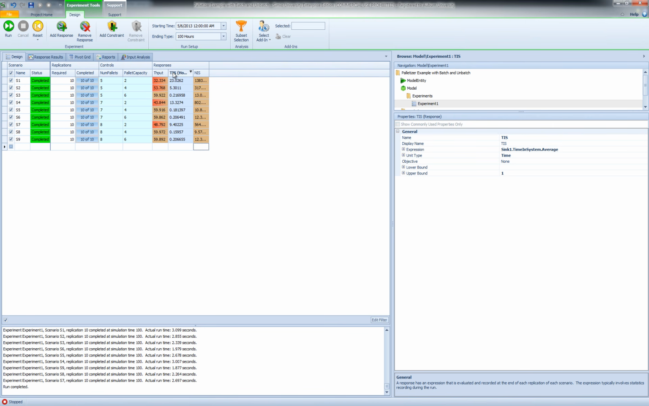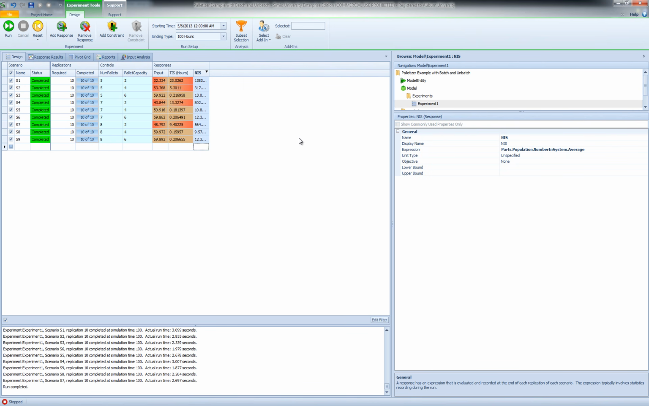We also have defined the response for the average time in system for all of the parts that leave the system. And we get the average time in system from the sink object, so sync1.timeinSystem.average, and we know that the unit type is time, and we have this upper bound of 1 hour for the time in system as specified by the problem description.